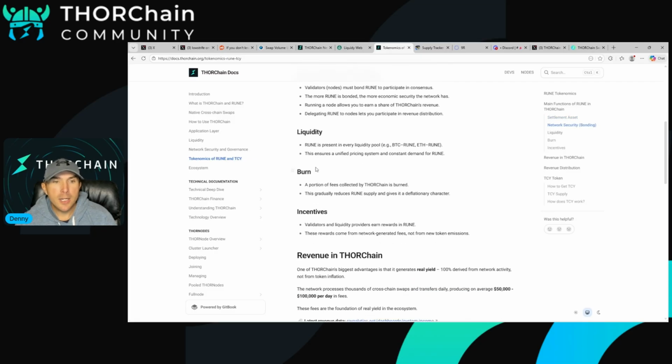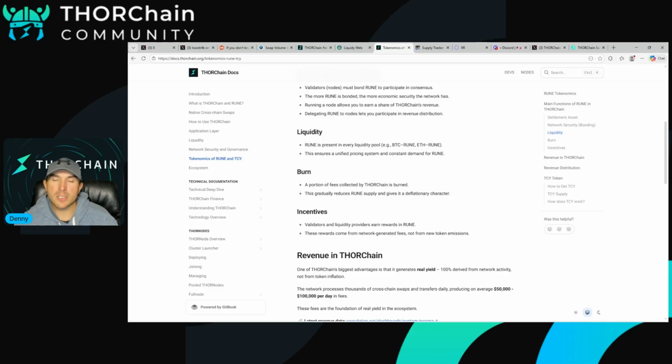The liquidity in Rune: there are pools for every layer one asset, and they're all paired with Rune. So you have, for example, Bitcoin Rune, Litecoin Rune, Ethereum Rune, Doge Rune, AVAX Rune, XRP Rune, on and on and on, right? And this is how it works.